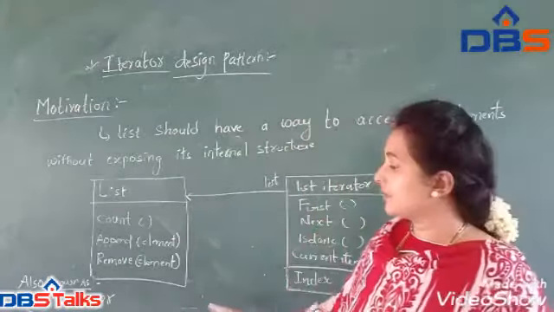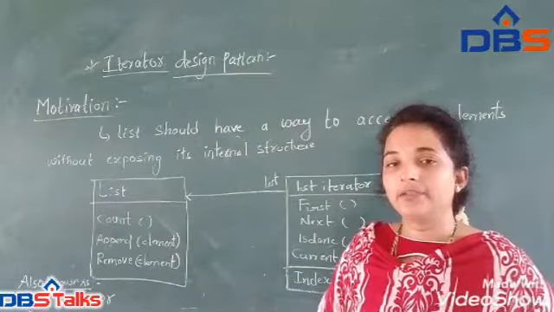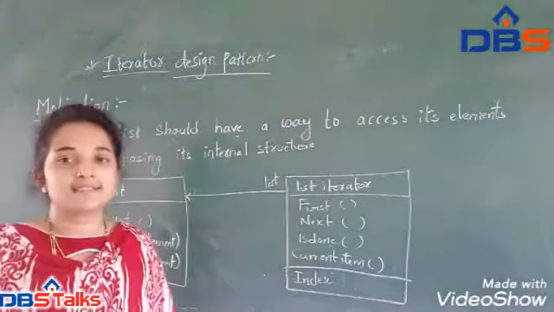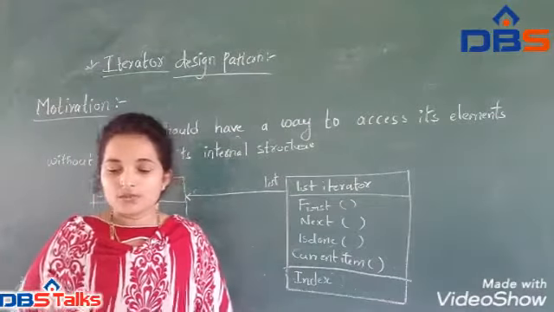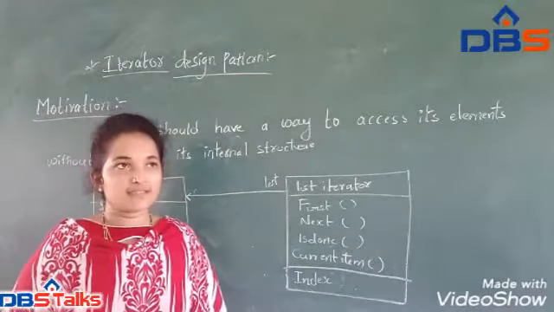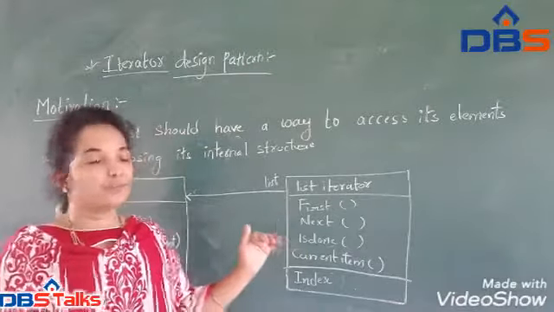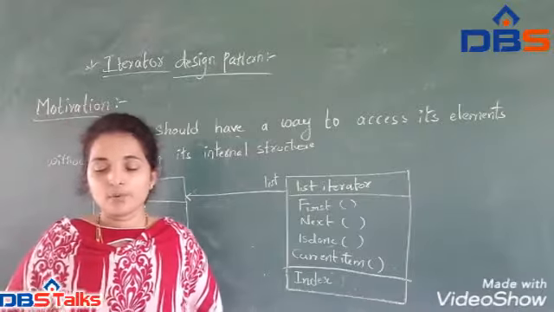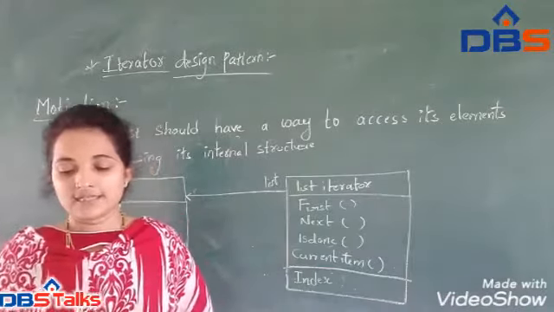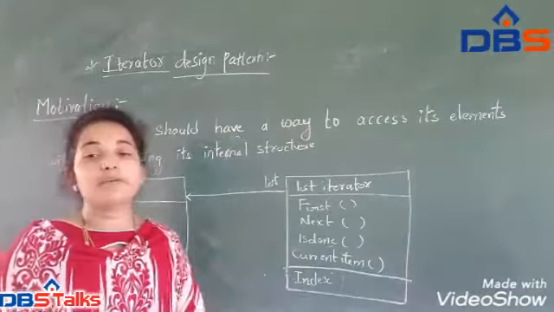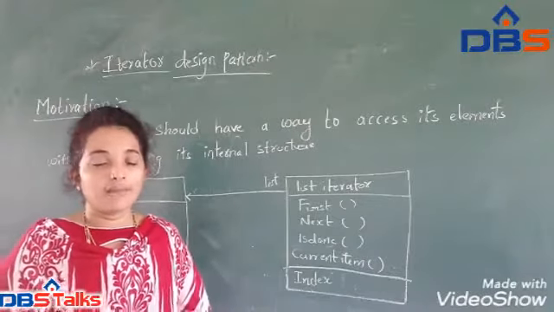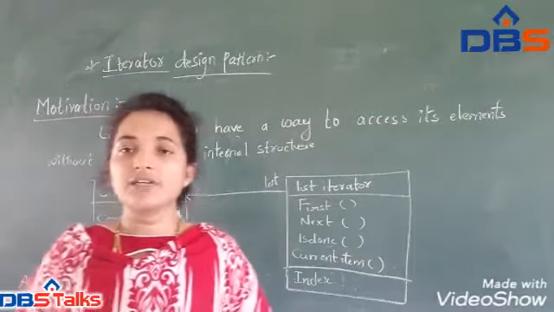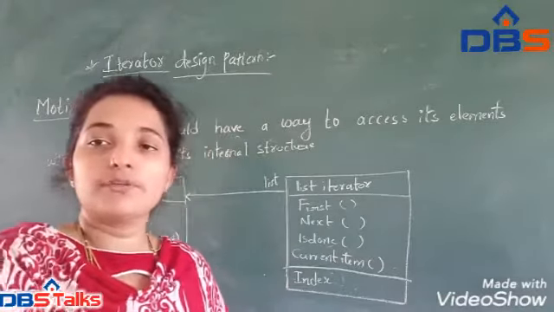Next, coming to the applicability. Applicability is nothing but in which situation we are going to apply this design pattern. It is used to access an object from the container without exposing the internal structure or internal representation, and to support multiple traversals. That is called the applicability. This is one classification. Coming to the structure, it has a small diagram.